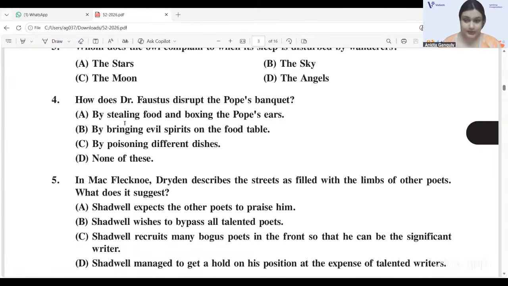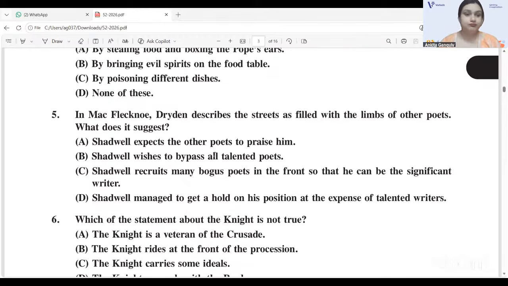Question number 4. How does Dr. Faustus disrupt the Pope's banquet? It's a question from the tragedy Dr. Faustus of Marlowe. In this tragedy, we see Dr. Faustus disrupts the banquet of the Pope. How does he disrupt this banquet? By stealing food and boxing the Pope's ears. Option A is correct.